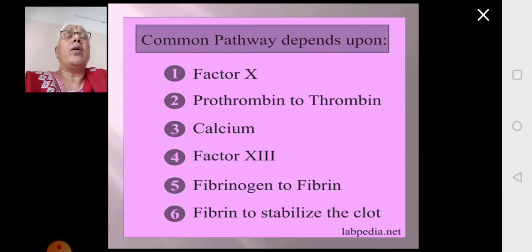So what all is there in the common pathway? Factor 10, then prothrombin which is getting converted to thrombin, then calcium, factor 13, fibrinogen which gets converted to fibrin, and fibrin which polymerizes and stabilizes to form the clot.